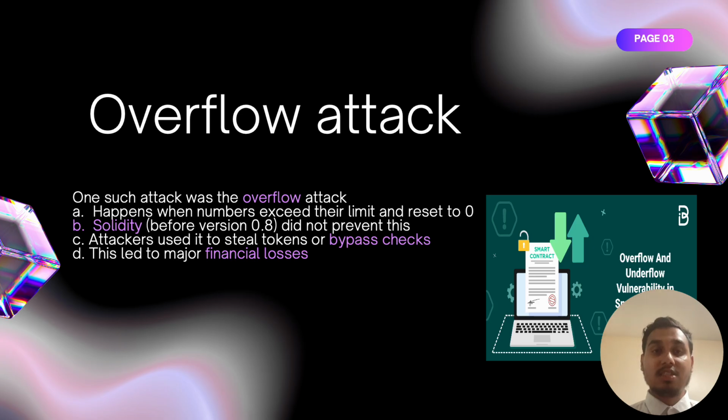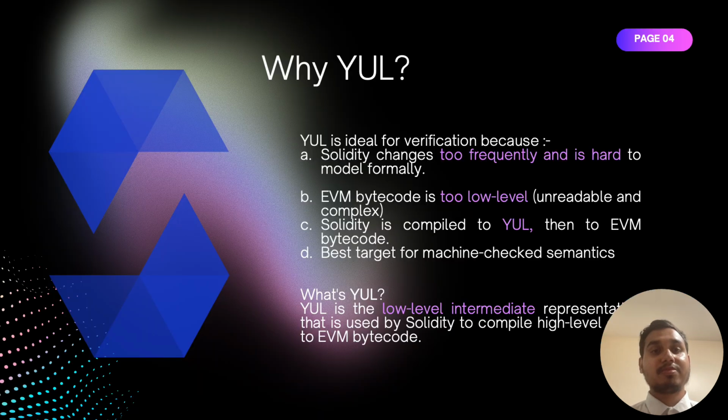Unfortunately, many attackers took advantage. With this, hackers could steal tokens, bypass balance checks, and even crash parts of the smart contract. This led to financial losses in many projects. This is exactly the kind of bug that formal verification can catch, and it's a very big part of the motivation behind this project.